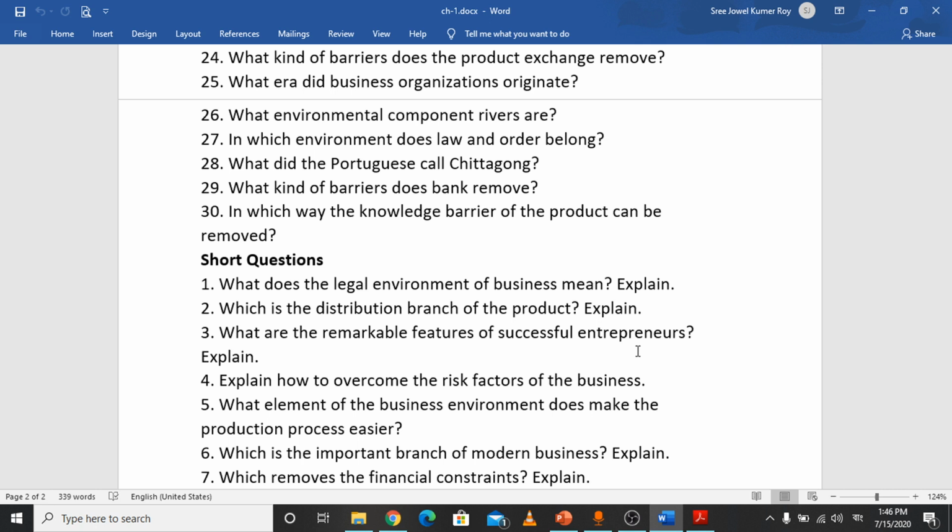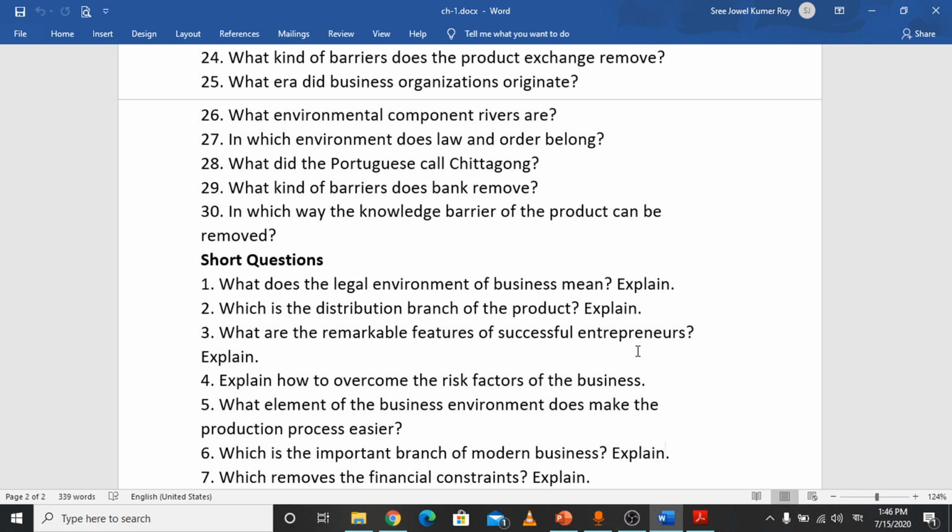Number 6, which is the important branch of modern business? We know that this is the direct service. Direct service means the process of earning money by being involved in an independent profession. It has a very great role in our modern age.